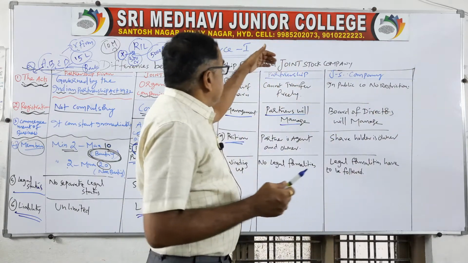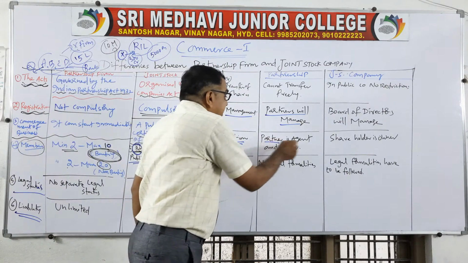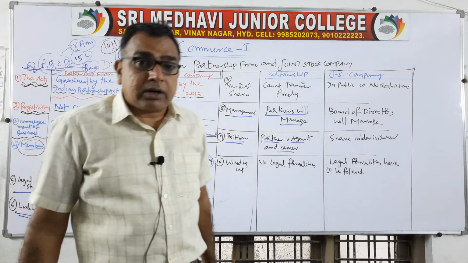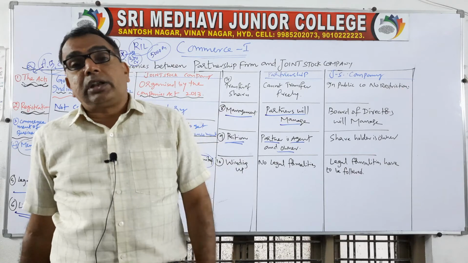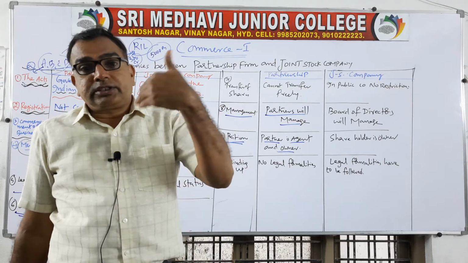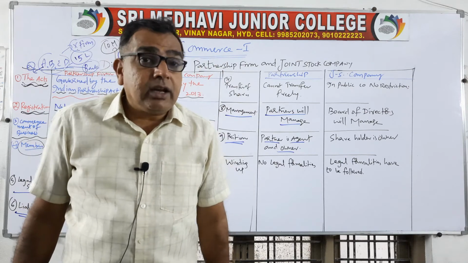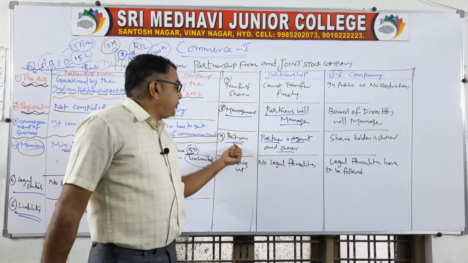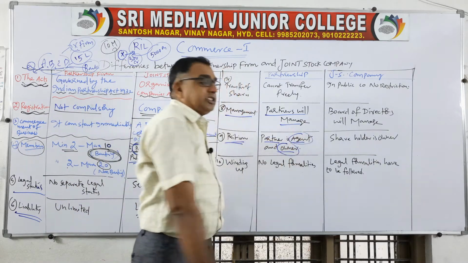So similarly, in a partnership, what is the position of the partner? Partner is agent as well as owner. While discussing the features of partnership firm, we have discussed it. Agent and owner relationship. Partnership firm will act as the principal and partners will act as the agent. Principal-agent relationship we have discussed. So in a partnership firm, partner will act as both owner as well as agent.